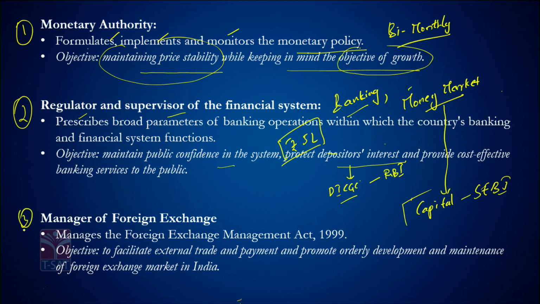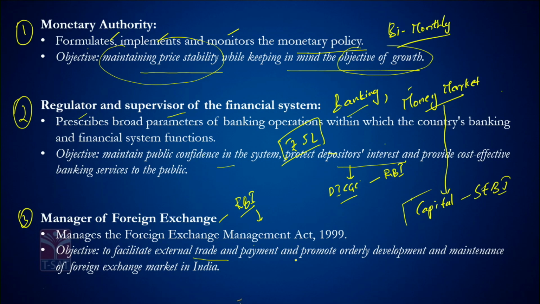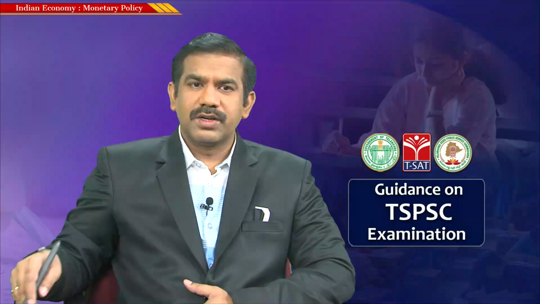The third is manager of forex reserves. In fact, the custodian of forex reserves in India happens to be RBI. Many of you might have noticed that almost every Friday evening the RBI makes an announcement with respect to the total forex reserves accumulated by the end of the week. RBI plays a very important role in managing forex and stabilizing the Indian rupee with respect to foreign currency, and acts as custodian of forex reserves. The objective is to facilitate external trade and payment and promote orderly development and maintenance of the foreign exchange market in India. That's the third important function RBI performs.